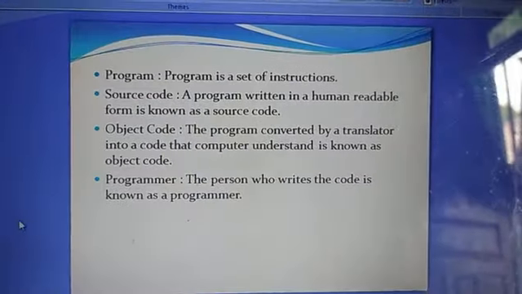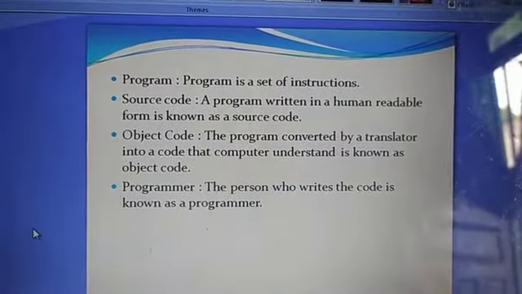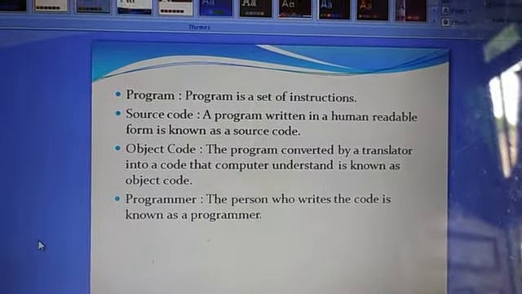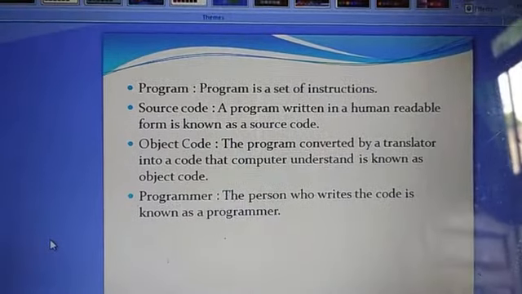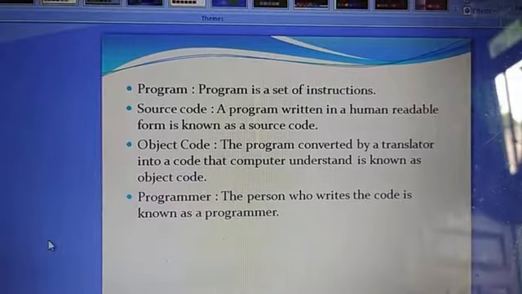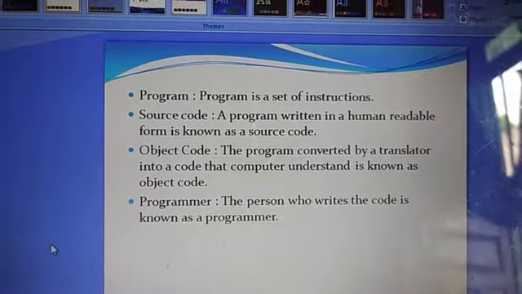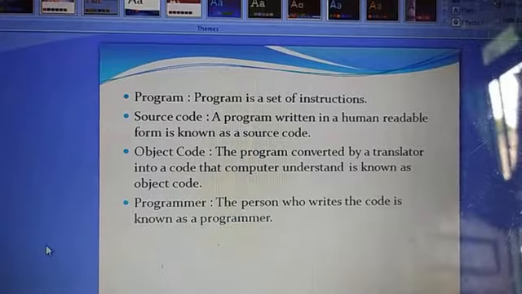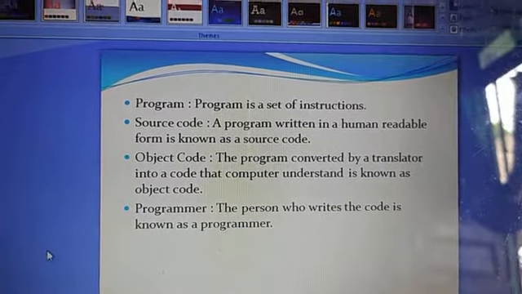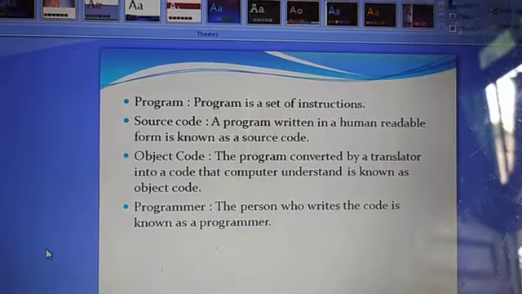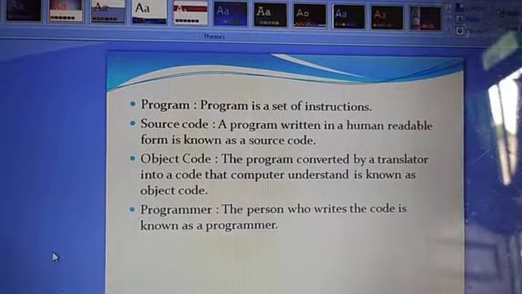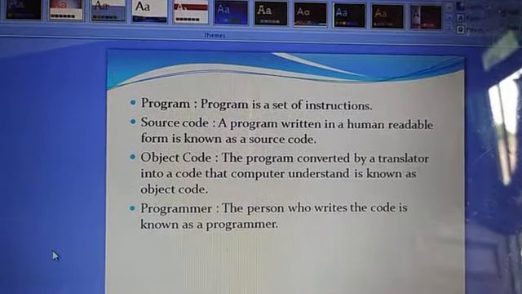Now, we will learn some definitions about code, program and programmer. Program: all of you know that a program is a set of instructions. We write the instructions in a programming language, and that is called a program. Like if I write add, that is for addition, that is an instruction. Then source code: a program written in a human readable form is known as source code. For example, in C++, whatever we are writing is your source code.